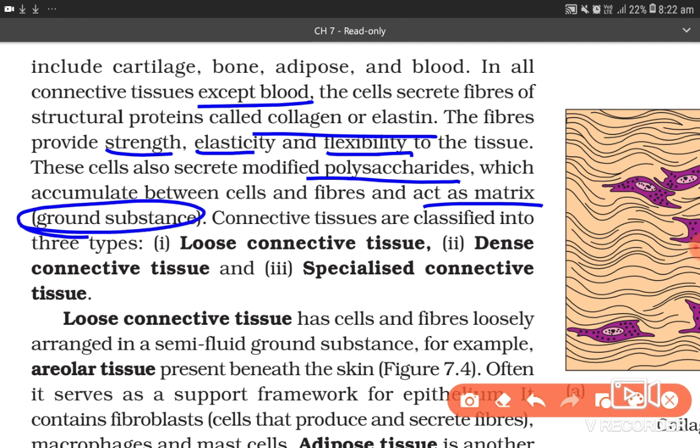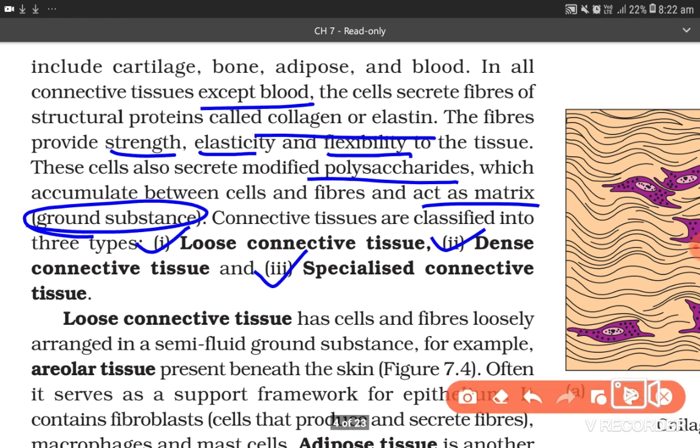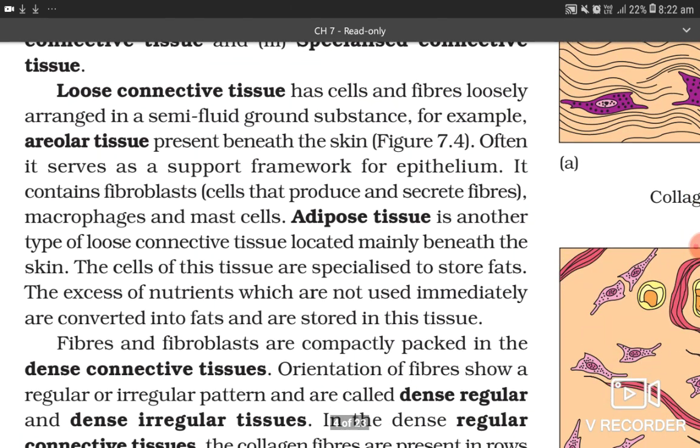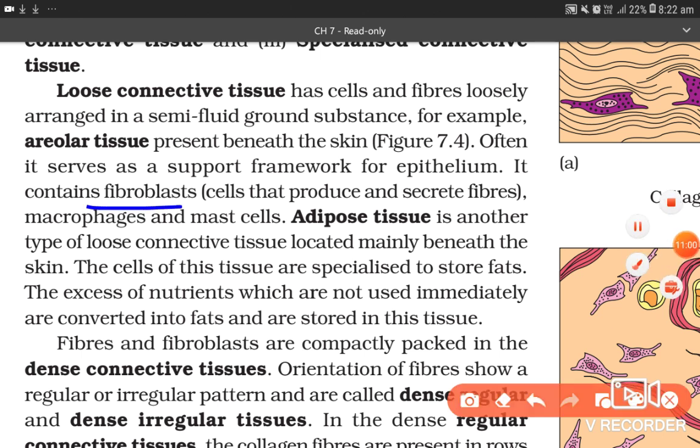Connective tissues are classified into three types: loose connective tissue, dense connective tissue, and specialized connective tissue. Loose connective tissue has cells and fibers loosely arranged in a semi-fluid ground substance, for example, areolar tissue present beneath the skin. Often it serves as a support framework for epithelium. It contains fibroblasts, cells that produce and secrete fibers, macrophages, and mast cells.